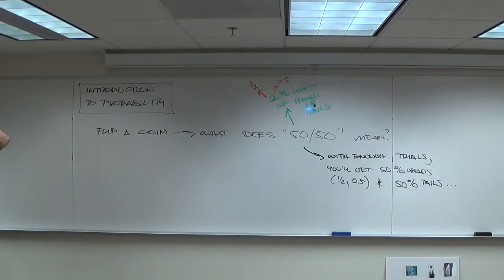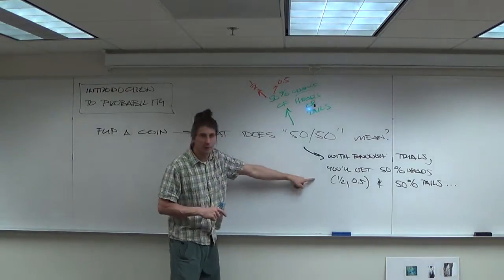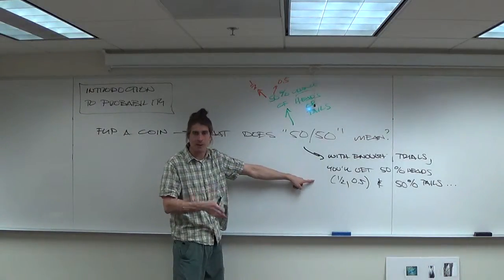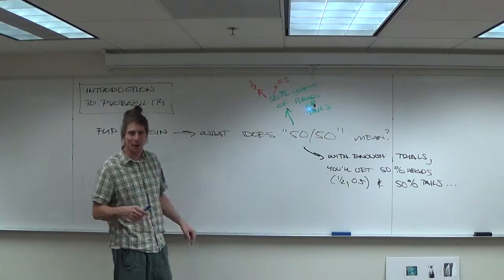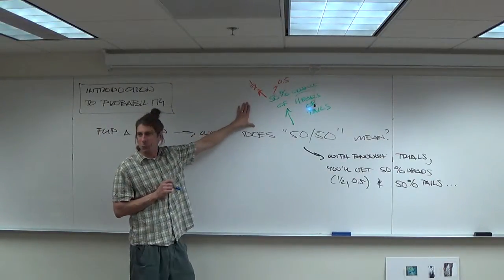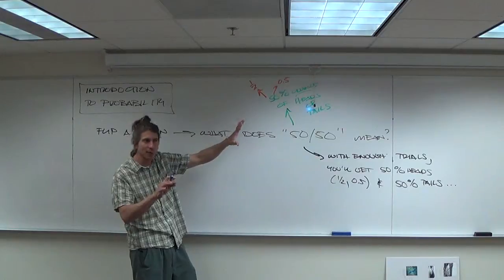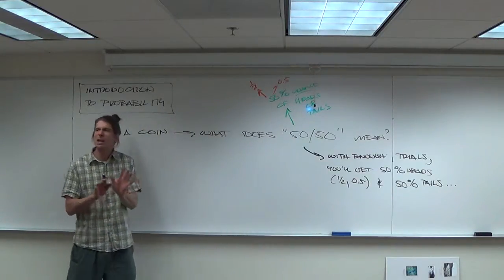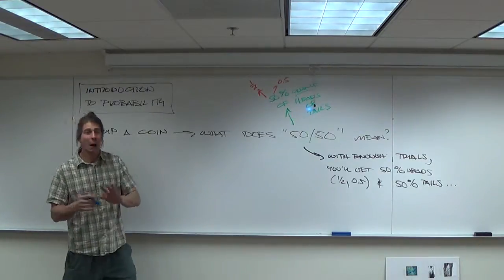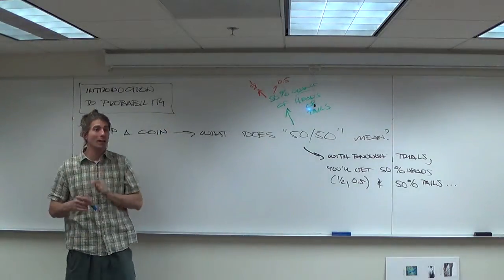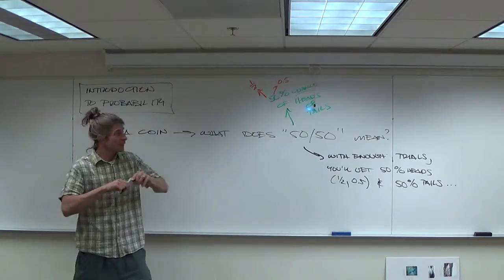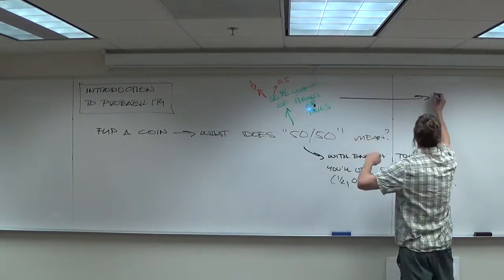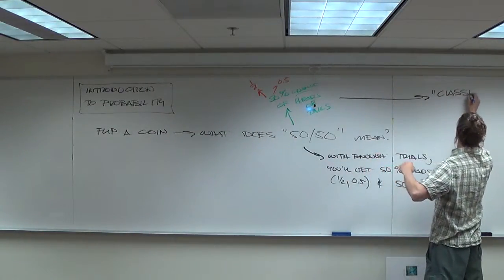What I would like everybody to do right now is try to draw a distinction between these 2. These are actually 2 different definitions of what 50% probability means. This one here is what a lot of textbooks will call a classical definition of probability. And this one down here is more what's called an empirical definition of probability. I want to sketch those out, and then we're going to use the coins to find out what's going on.